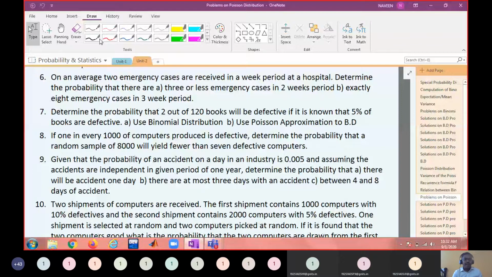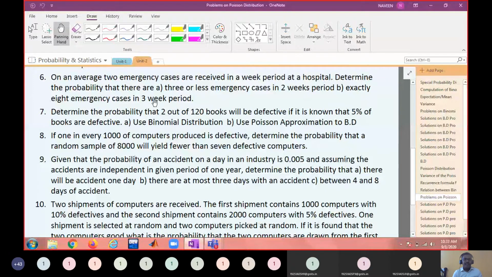So on an average, two emergency cases are received in a week period at a hospital. Determine the probability that there are 3 or less emergency cases in a 2-week period and exactly 8 emergency cases in a 3-week period. Is it not similar to the fifth problem? Per hour, lambda equal to 2 is given.